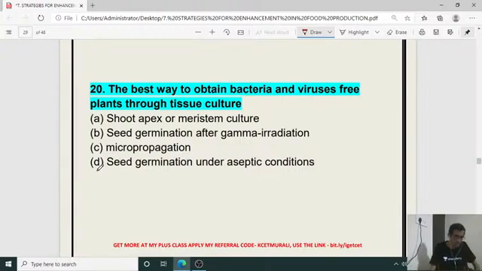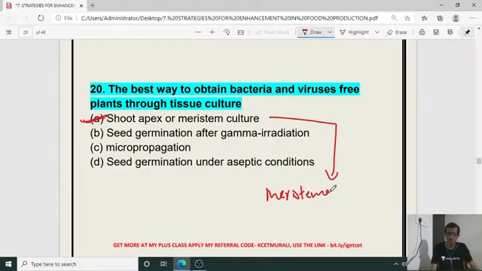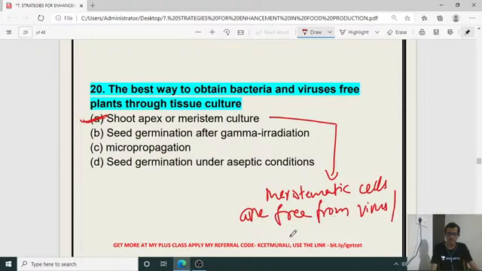Okay, 20th question. What is the best way to obtain bacteria and virus free plants through tissue culture? Shoot apex, or meristem culture. Why? Because meristematic cells are free from virus or bacterial attack.